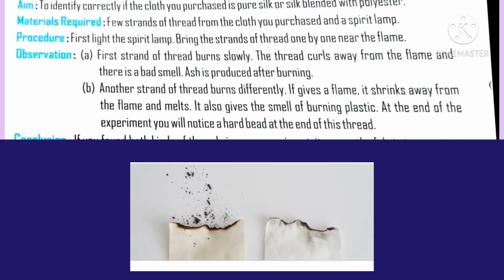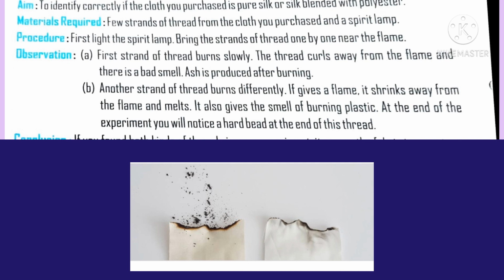Now we are going to discuss about the activity 2, page number 47. This activity is to show how to identify pure silk and synthetic silk. Materials required are a piece of cloth that you have purchased and a spirit lamp. Now you are going to do flame test. Now you are going to burn the piece of cloth.